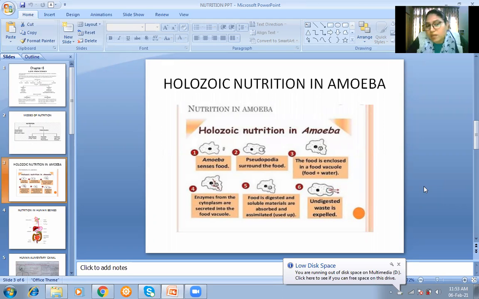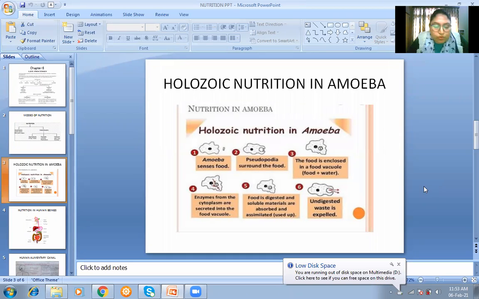ठीक है, paramecium में ऐसा नहीं होता है. Paramecium has a fixed shape, उसकी irregular shape नहीं होती है. It has a fixed shape and a small hair-like structure on its body called cilia. So what is the difference between amoeba and paramecium? Amoeba has irregular shape and can take the food from any part of the body, and paramecium has a fixed shape, and moreover it has a fixed spot in its body from where it takes the food inside the body. Amoeba has pseudopodia and paramecium has cilia.